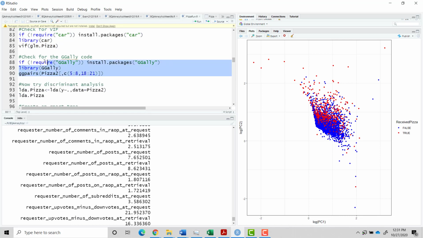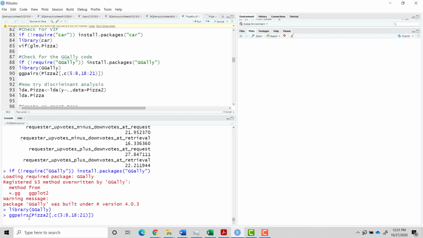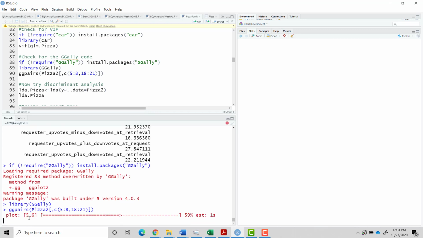Let's check the GGally code, and remind myself which columns we're trying. Well, this takes a minute.